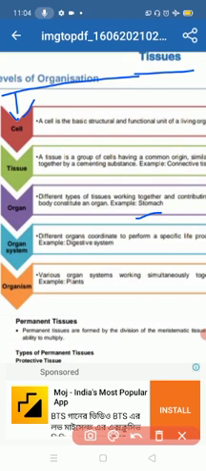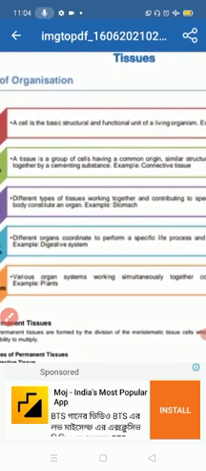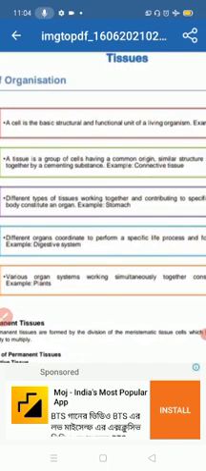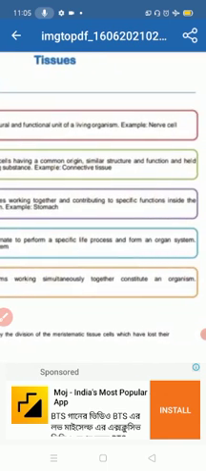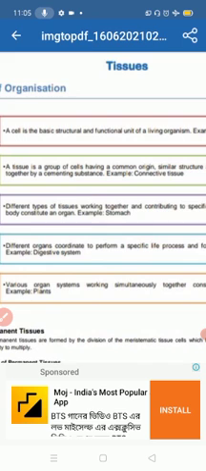The second term is tissue. Tissue is a group of cells having a common origin. A group of cells with a common origin, similar structure and function, held together by a cementing substance is known as tissue. Example, connective tissue.